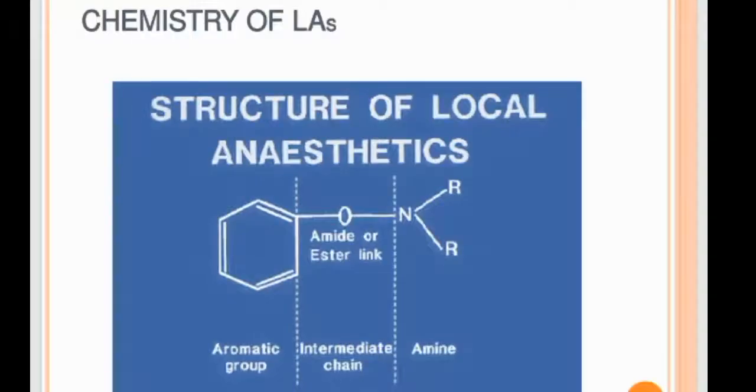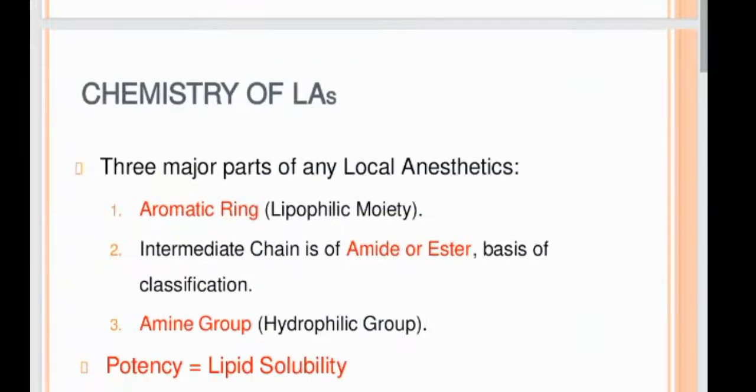This one is the structure of the local anesthetic. You can see clearly in the picture. Further, its chemistry: there are three major parts of local anesthetics, the aromatic ring, the intermediate chain which is of amide or ester, and the amine group.